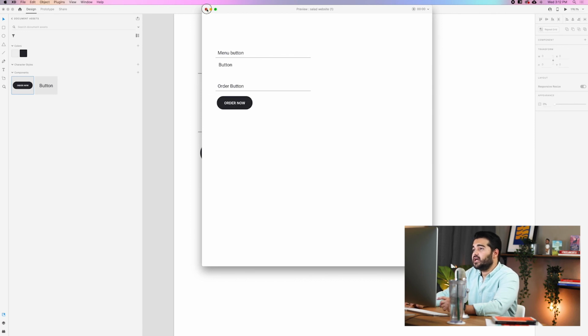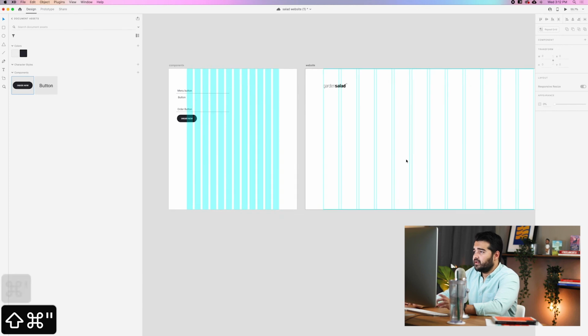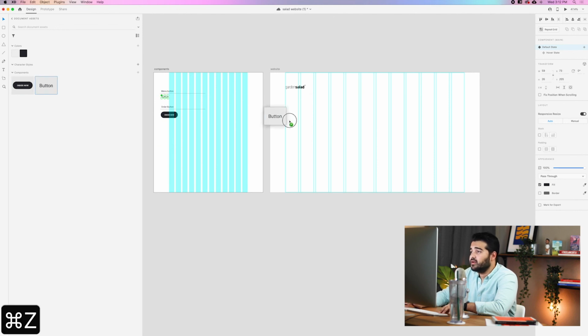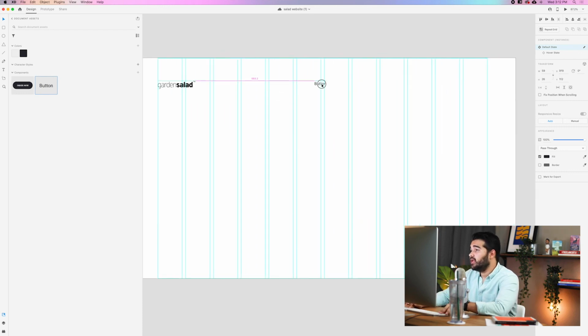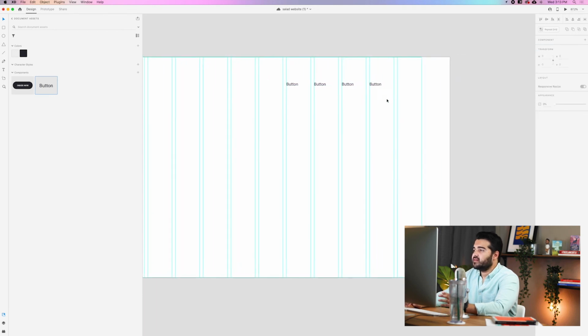So now that we have these two items, I think we're ready to add them to the website itself. Okay, so now what we're gonna do, we're gonna take the button number 1, and we're gonna take the component, and we're just gonna put it in here. Okay, and we're gonna add 3 categories to the website. One of them being, I'm gonna try to align it with the actual text in here, a little bit more to the right, something like this.